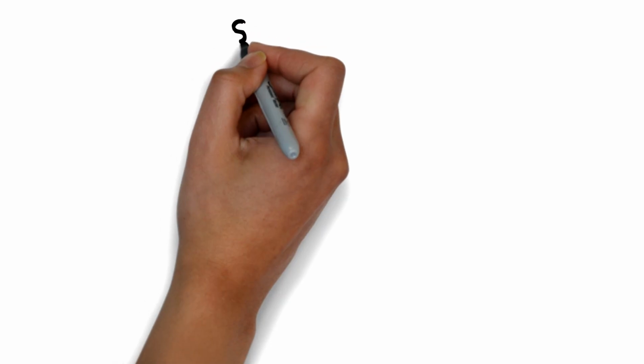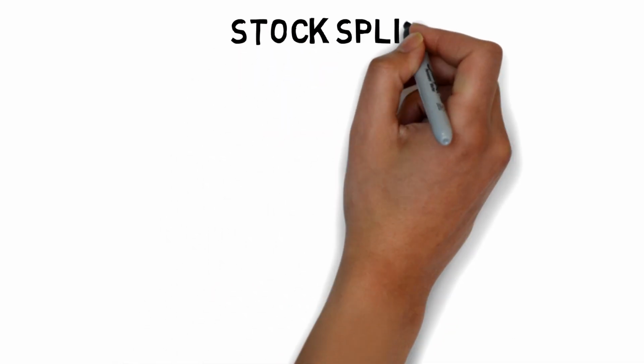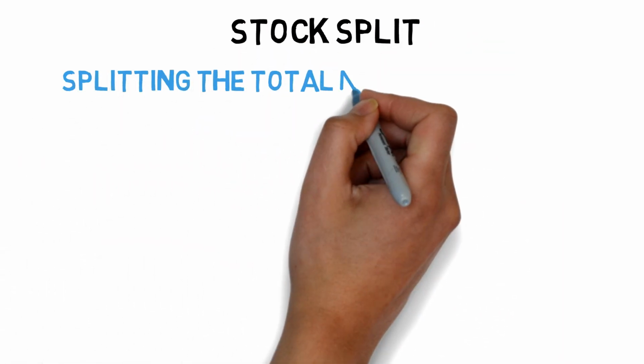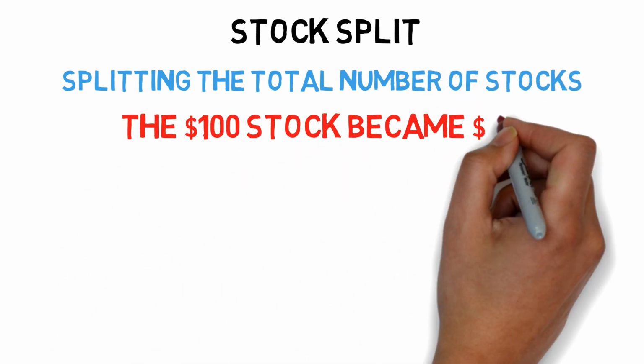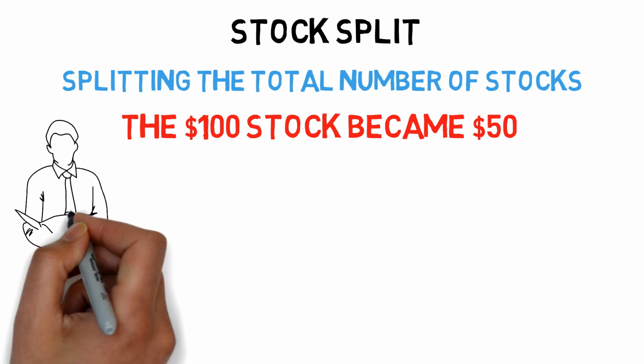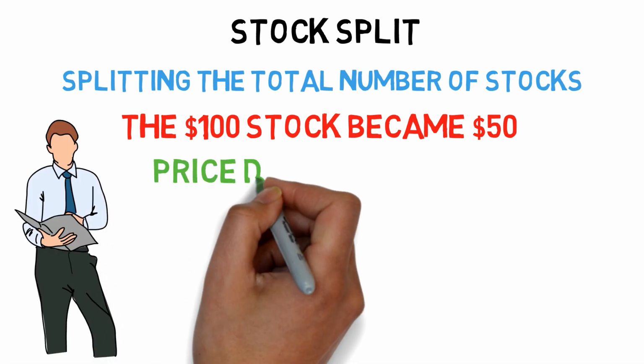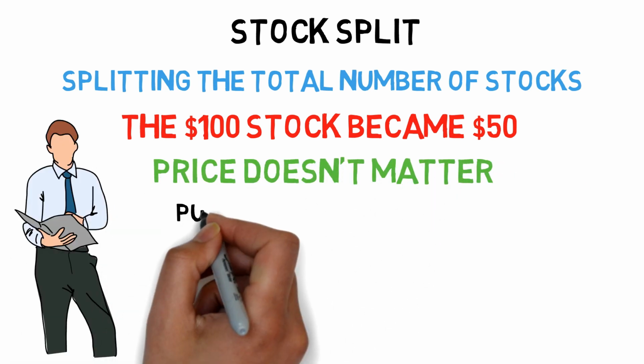Stock splits, where a company splits the total number of shares to lower the price of a single share. If a company costs $100 a share and splits by 2, their shares will cost $50 a share. This does not change the value of a stock or company. It just makes it easier to buy single shares. This is why the price of a stock has no effect on the actual value of the company.